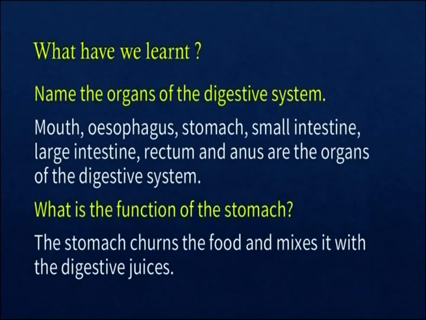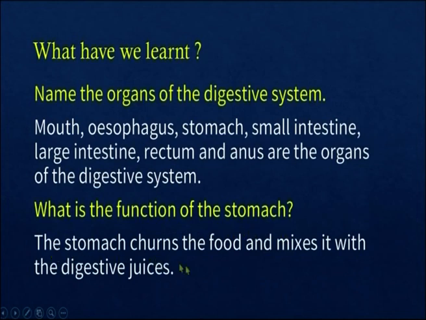Hope you understood the digestive system and the process of digestion. Now, are you ready with the answers for the questions I am going to ask? Come on. Name the organs of the digestive system: mouth, esophagus, stomach, small intestine, large intestine, rectum, and anus are the organs of the digestive system. What is the function of the stomach?